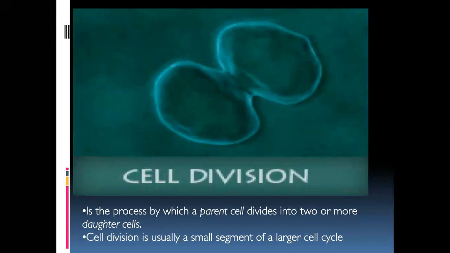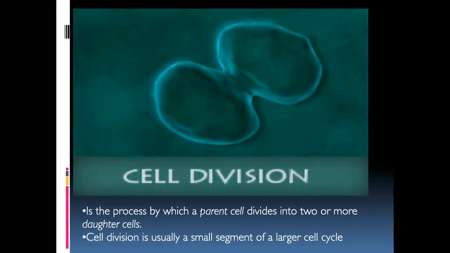I'll provide a link to submit your assignment on cell division. You have to draw on a chart cell division, mitosis and meiosis, the stages of mitosis and meiosis, and label them. Properly label all the stages and submit. Submit the picture of your chart. Clear all of you? Yes, ma'am.